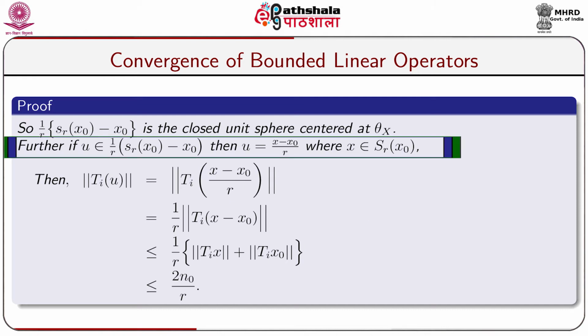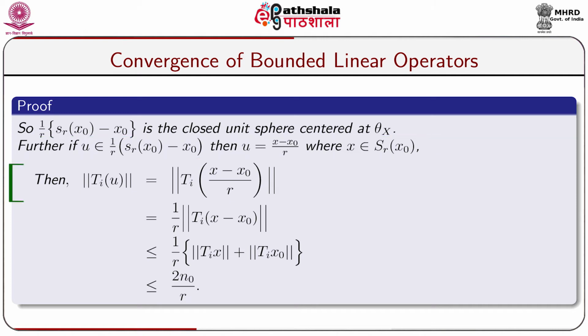So the norm of Ti u equals the norm of Ti of (x minus x naught) by r, where u equals (x minus x naught) divided by r is assumed and x is taken from Sr(x naught).